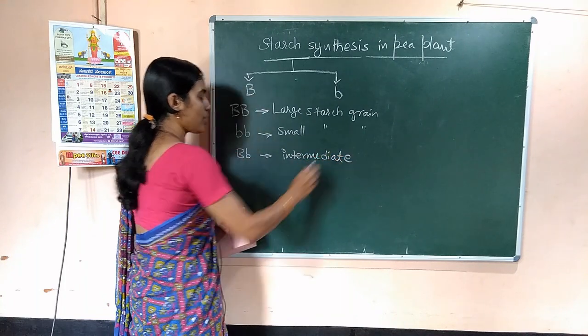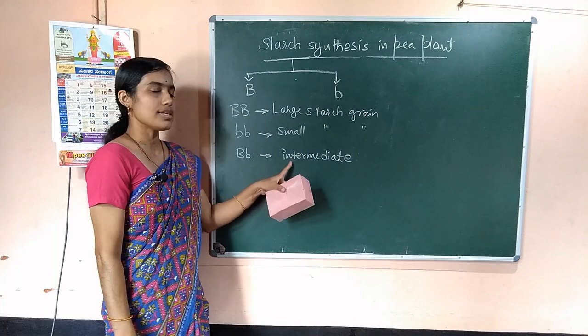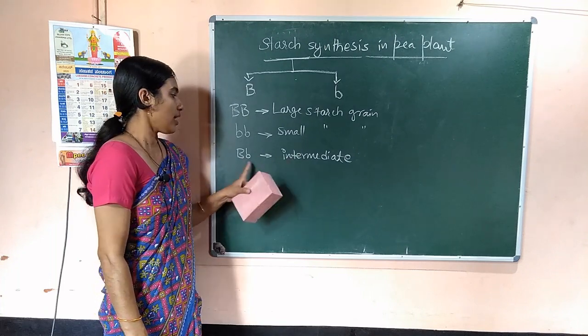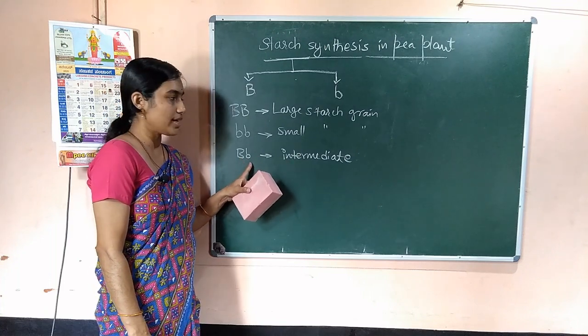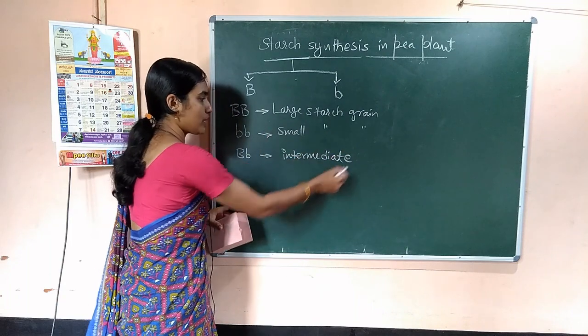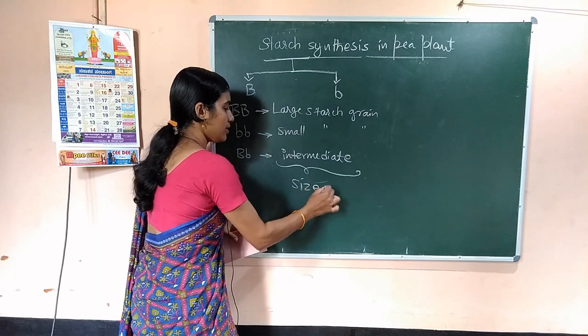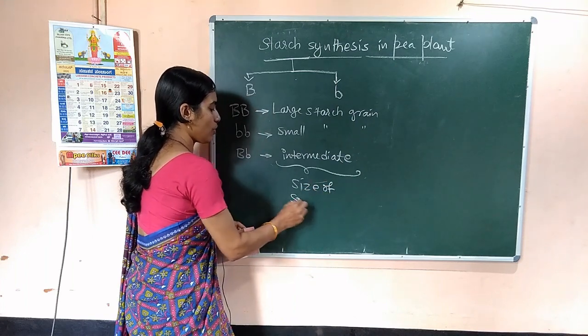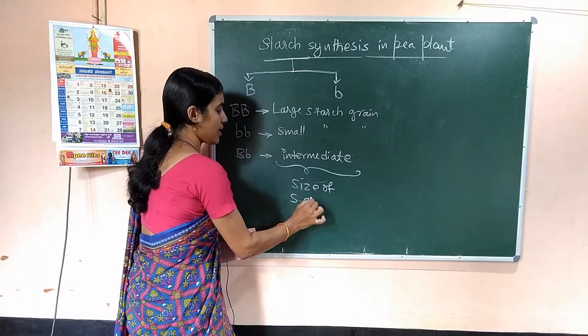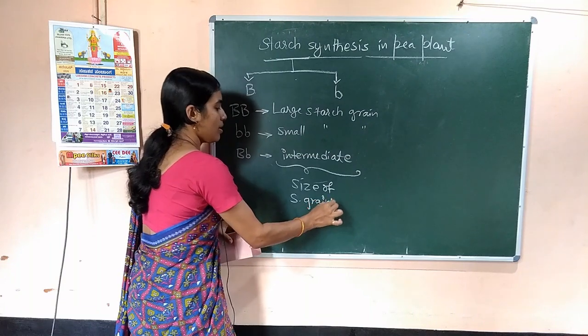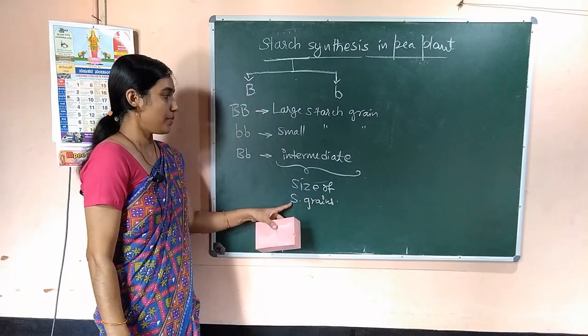This is about the size of the starch grain, as a phenotype.